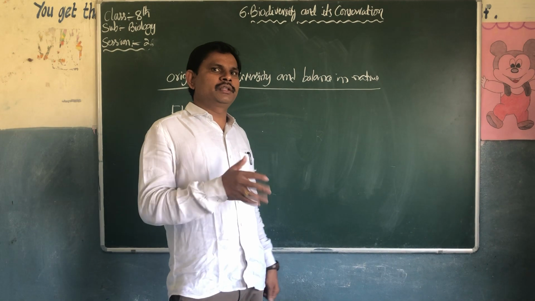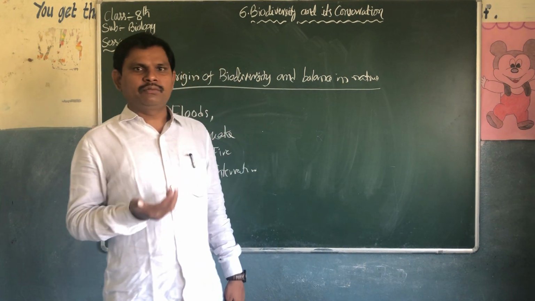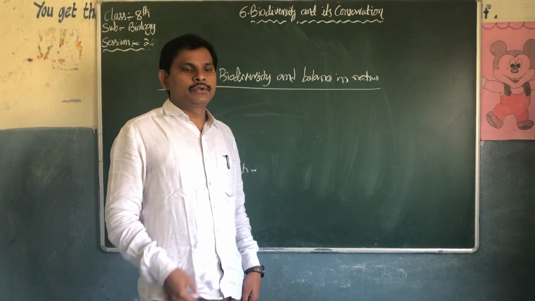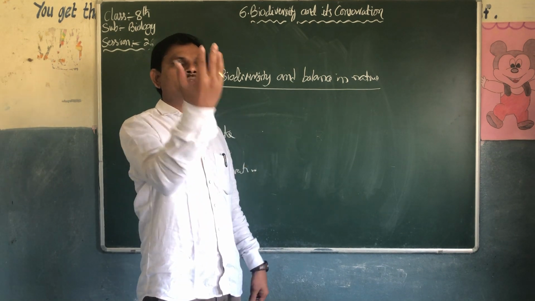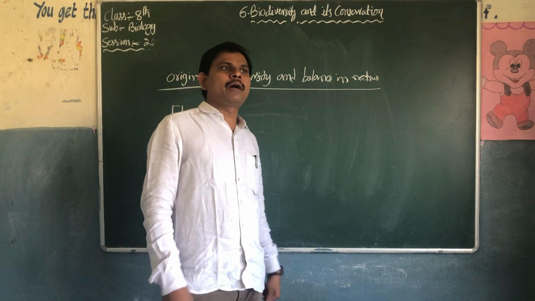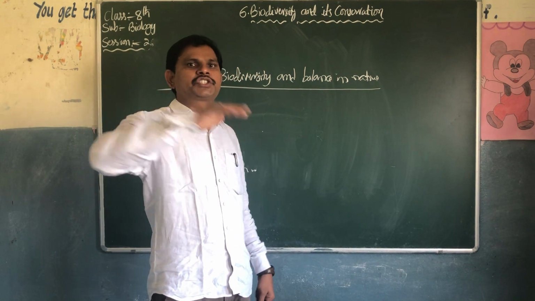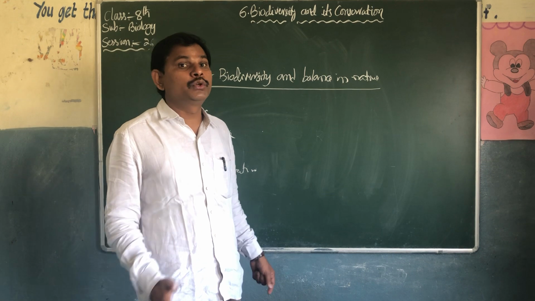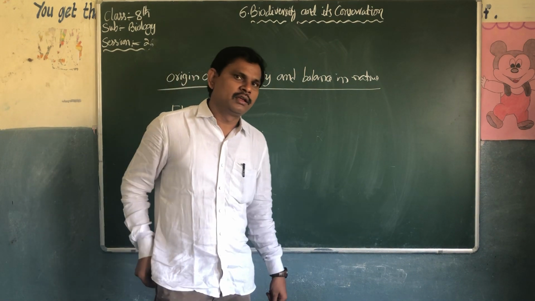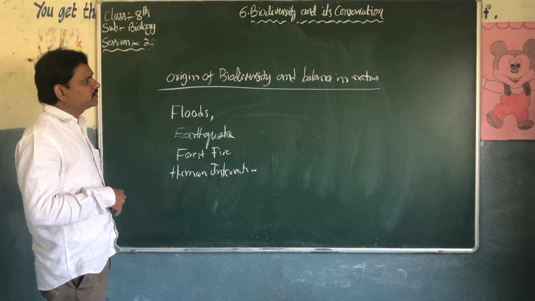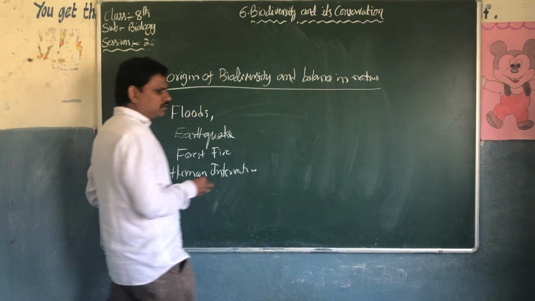While doing some experimentation in a lab in China, this virus came out of the lab. It spread through the entire country and destroyed human beings. So human intervention is also there. There are so many examples of the origin of biodiversity and its balance in nature.